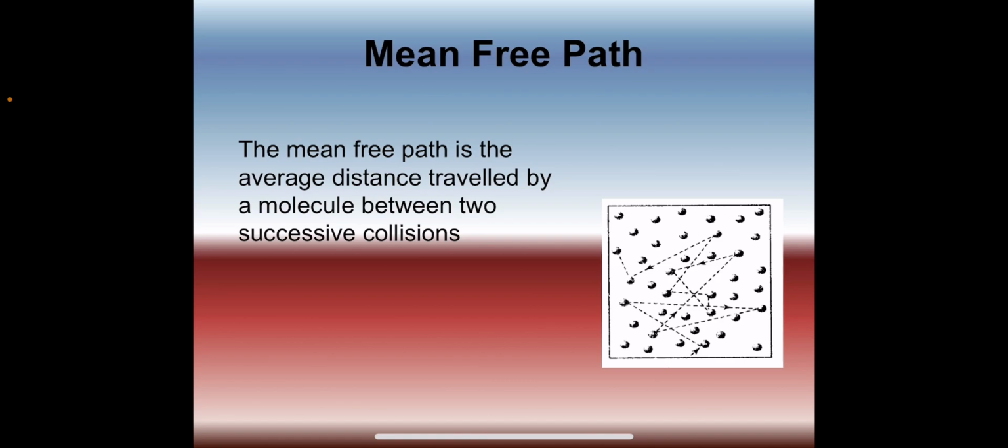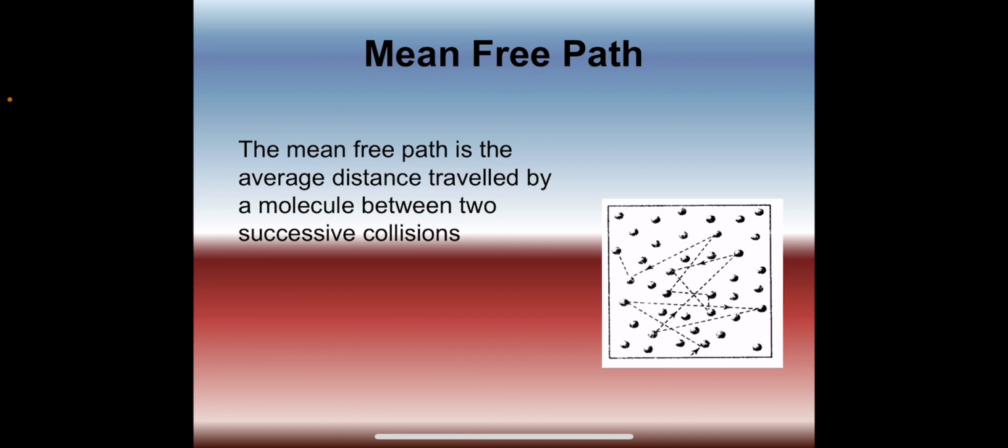As the molecular motion is random, the distance traveled by a molecule before colliding with another molecule is not always the same, as we can see in this figure. Sometimes the molecule travels a short distance before collision, while at other times it may travel a long distance to collide. Therefore, we take the average distance traveled by a molecule before colliding with other molecules.